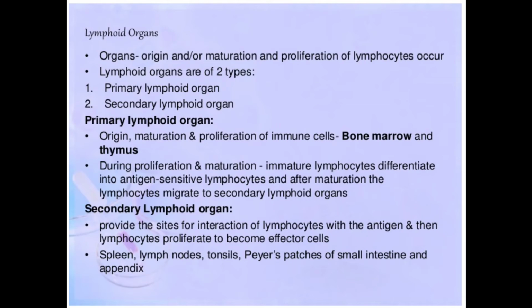Okay, after maturation the lymphocytes migrate to the secondary lymphoid organ. Proliferation र maturation को बादमा मात्रै primary lymphoid organ बाट lymphocyte, differentiated lymphocyte, which is very antigen sensitive lymphocyte छ, mature हुन्छ अनि मात्रै migrate गर्छ secondary lymphoid organ.